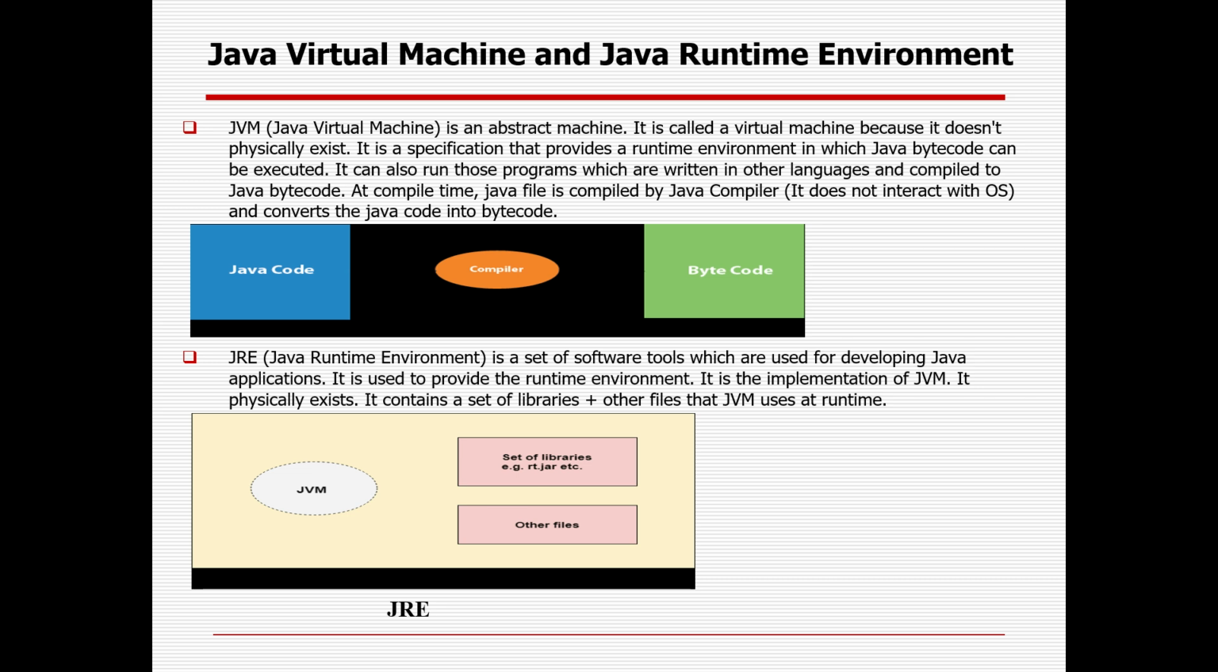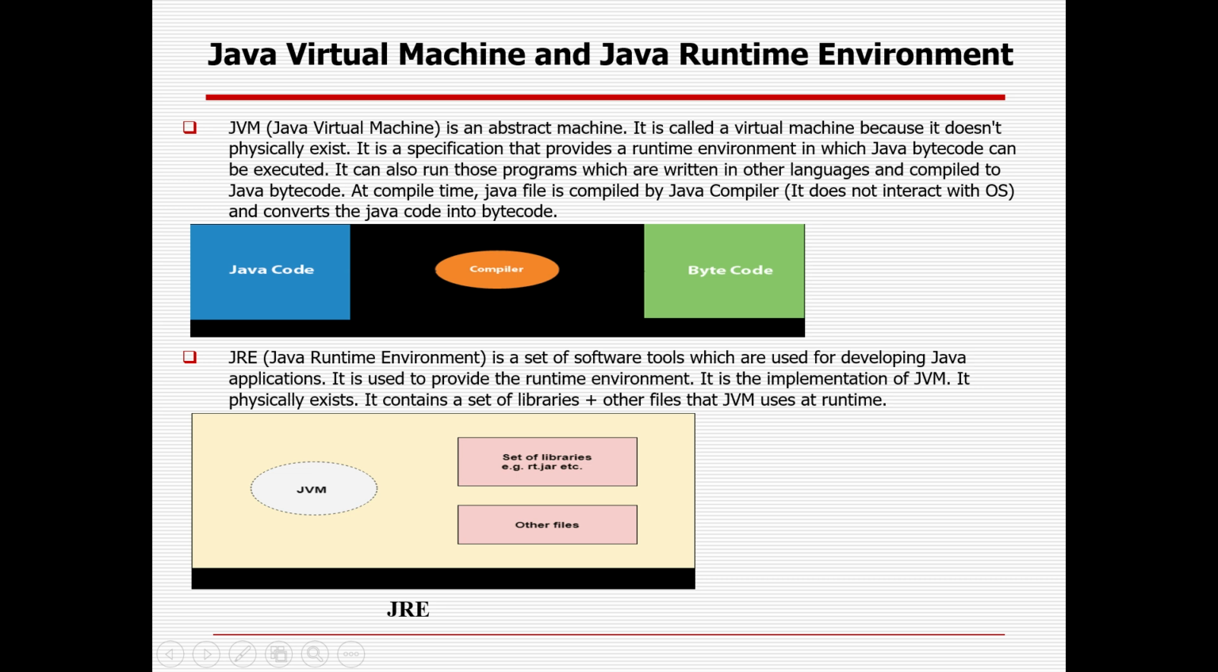It is called virtual because it does not physically exist. It is a specification which provides a runtime environment in which Java bytecode can be executed. It can also run programs which are written in other languages and compiled to Java bytecode. At compile time, the Java file is compiled by the Java compiler, which converts the Java code to bytecode. Java will not understand things like System.out directly, so with the help of the compiler, it converts the Java code to bytecode.